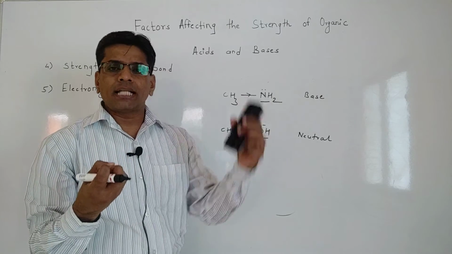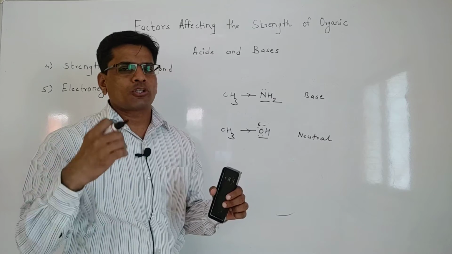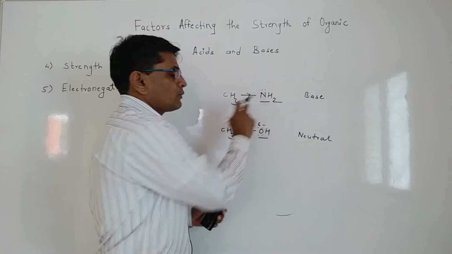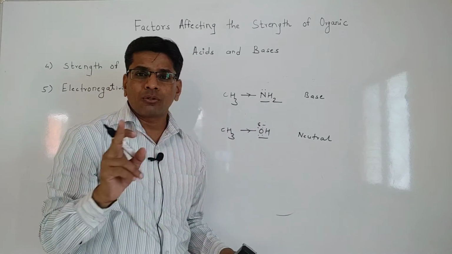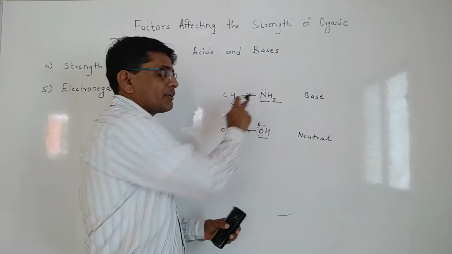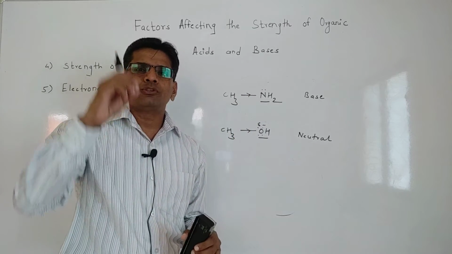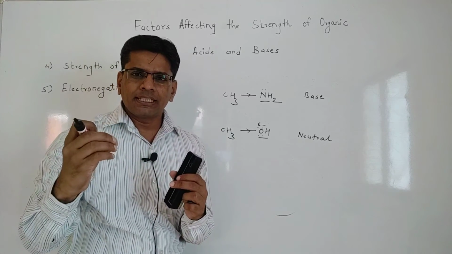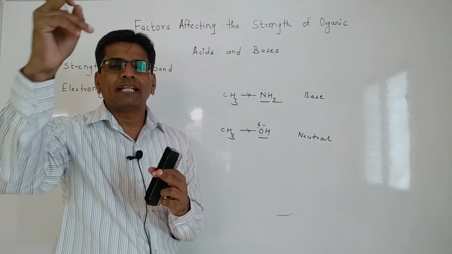Whenever any other atom needs that electron pair, due to the electronegativity of oxygen, oxygen could not donate its electron pair to the other atom. But nitrogen, even though it has only 1 lone pair as compared to oxygen which has 2, its electronegativity is less, so the lone pair is not tightly bound to the nitrogen. Whenever any other atom needs that electron pair, nitrogen is always ready to donate it.